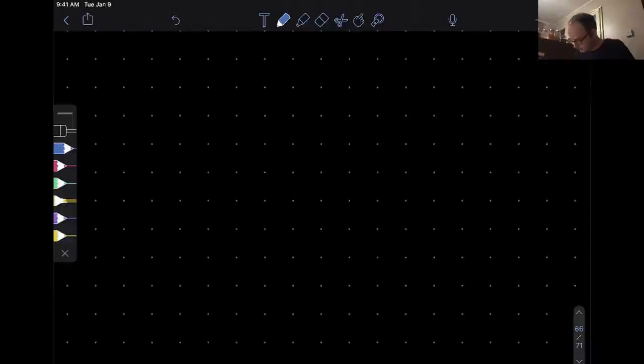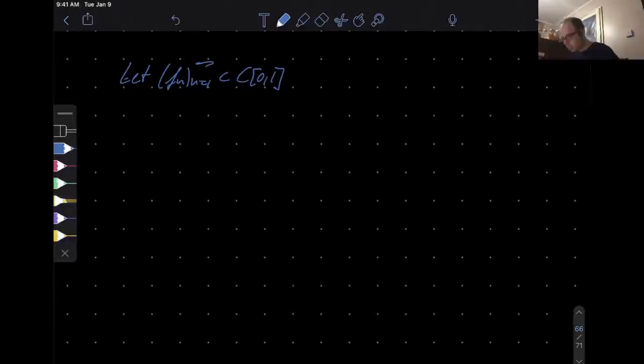So let's start with a Cauchy sequence. Let Fn be a Cauchy sequence, and then again a 3-step process: find a suitable limit candidate, show that it is continuous, and then prove convergence in the relevant norm, right?